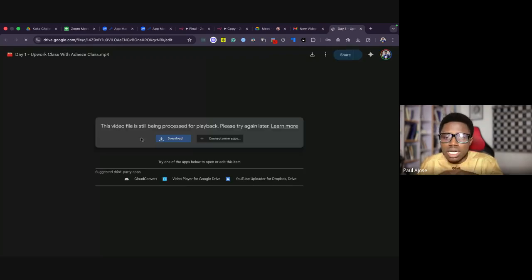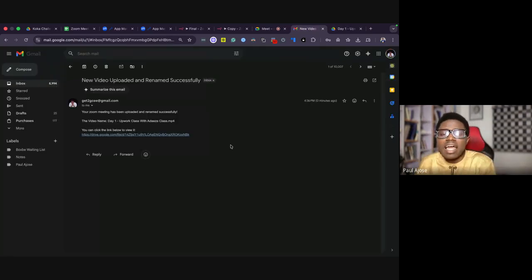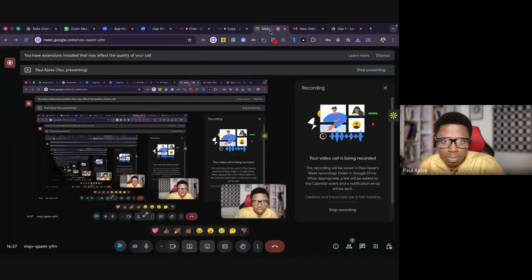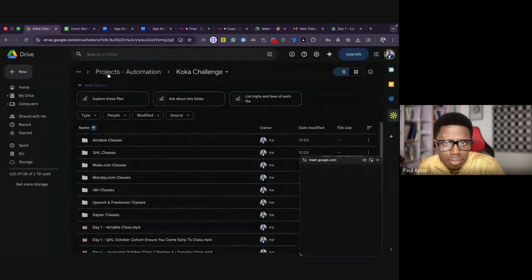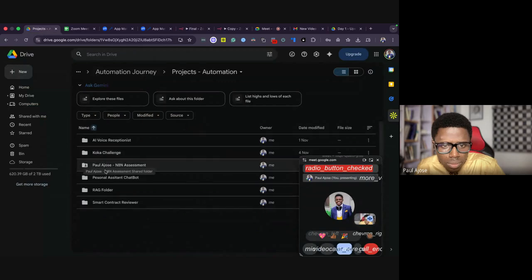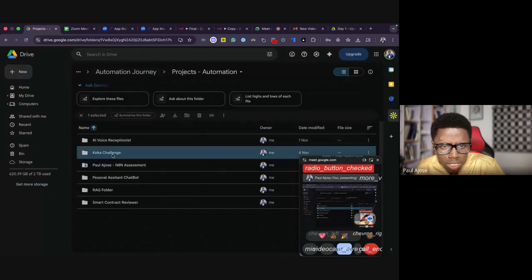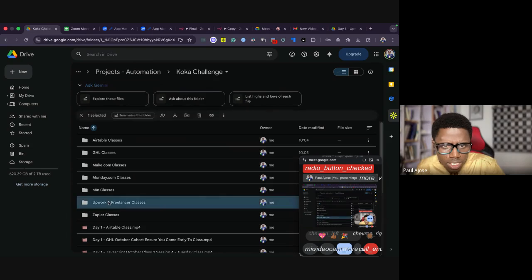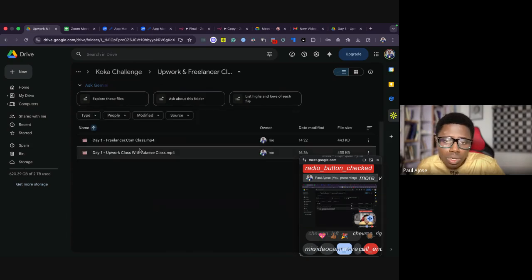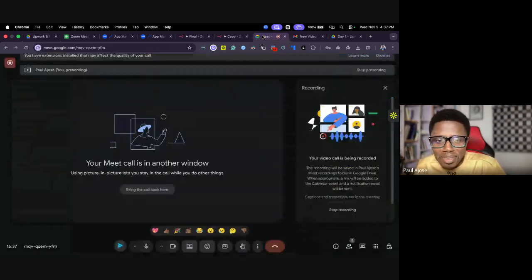This can be done in such a way that all the students of that particular cohort can be added to this N8N automation, so that after every class, they receive an email when a video has been uploaded. And all of this is hands-free. So that is something that can be done. Let's go and check our folder. Then Upwork and freelancer classes. Then you have it here, Day one Upwork class. So if I record another one with the same meeting, it turns to day two, continuously like that.